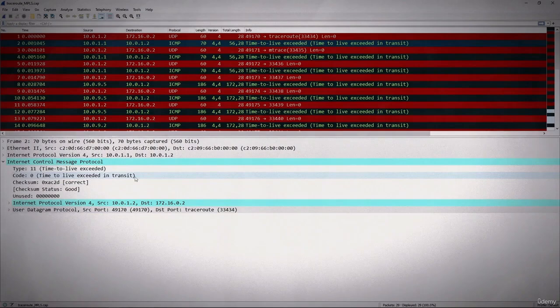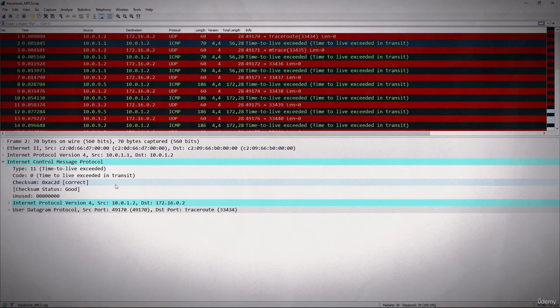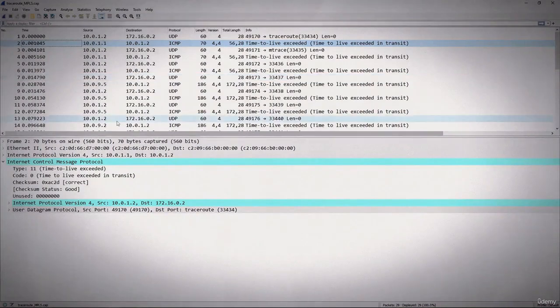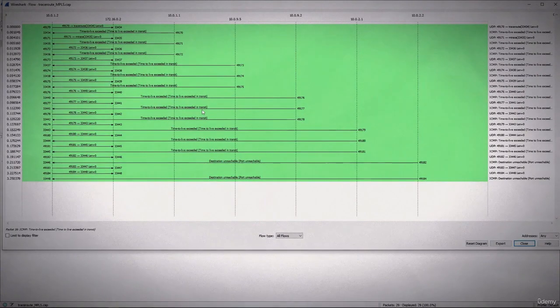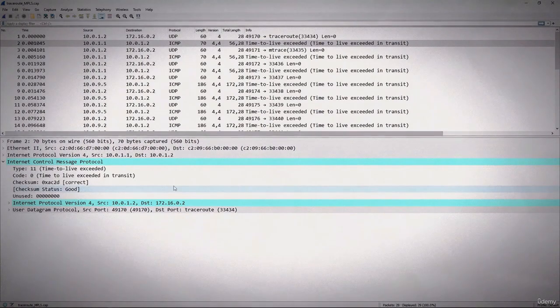Now in this example, this is a traceroute. We know with traceroute it purposely times out, so it's going to report back that I was able to get to this hop and then report how long it took. It comes up black because it thinks it's an error, but I will take that coloring off. But what might be fun is, let's go to the statistics and do a flow graph just to show you how it made its journey, and you can see all of those as it's going from one hop to another and then reporting back.